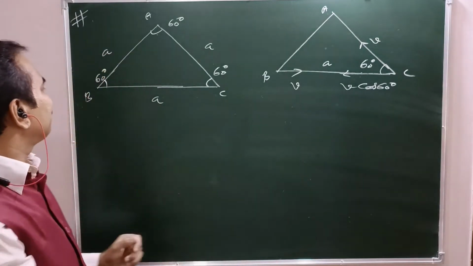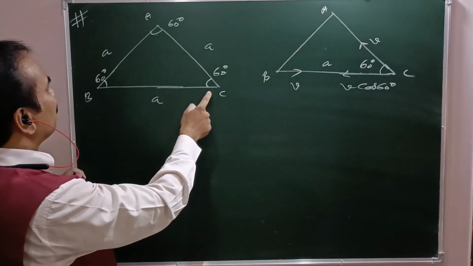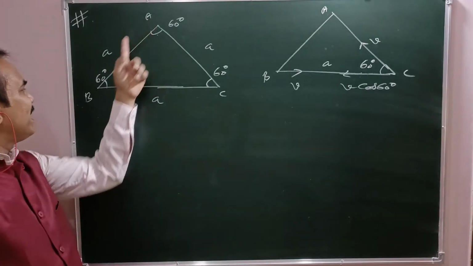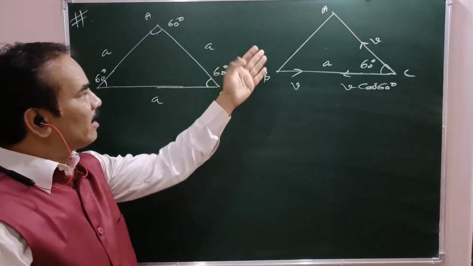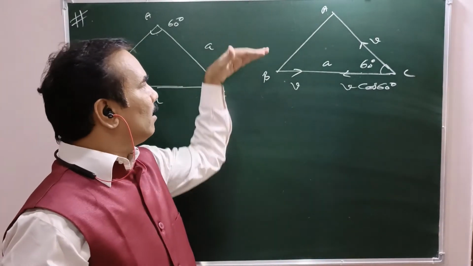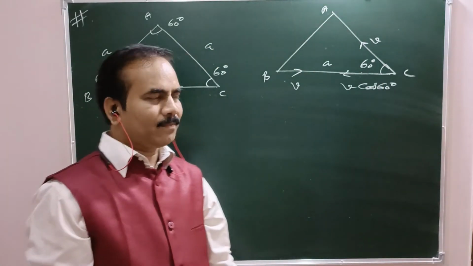Okay. Right? See, person A, person B, person C are going to move in such a manner that A heading towards B, B heading towards C, C heading towards A. What are the speeds of all the three persons? Speed of A is V, speed of B also V, speed of C also V. Right?